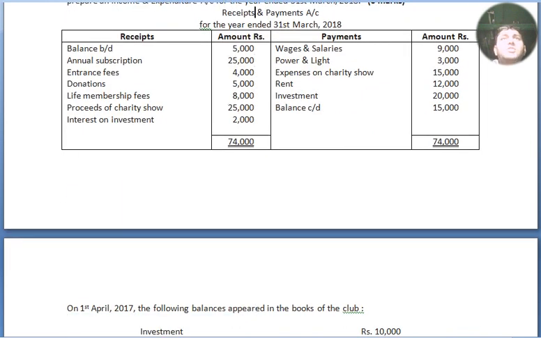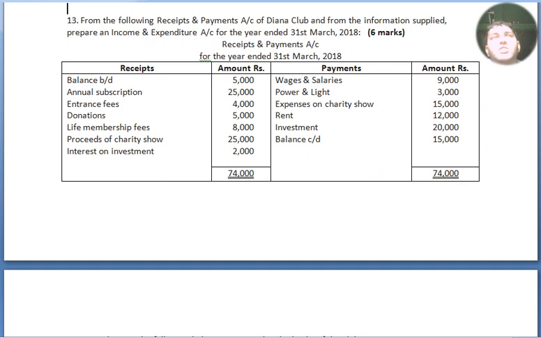Now we move to our next question, practical question for 6 marks. Question number 13. From the following receipts and payment account of Dyna Club and from the information supplied, prepare an income and expenditure account for the year ended 31st March 2018. As we can see, the format of receipts and payment account, this is the question part. Opening balance has been given, annual subscription, entrance fees, donation, life membership fees, proceeds of charity show, interest on investment. On the payment side, wages and salaries, power and lights, expenses on charity show, rent, investment, balance carried down.